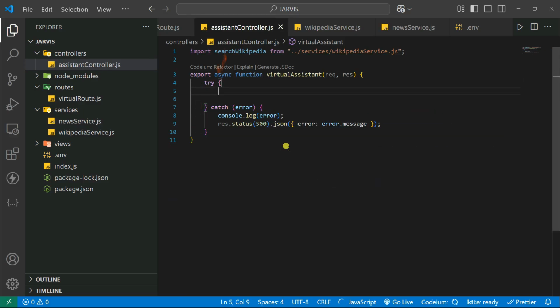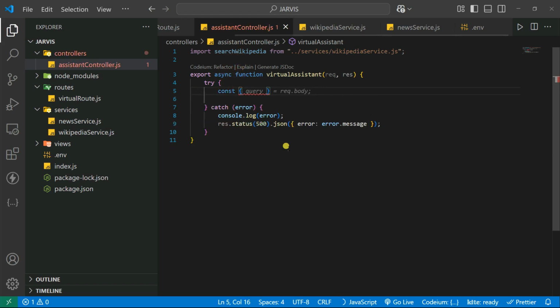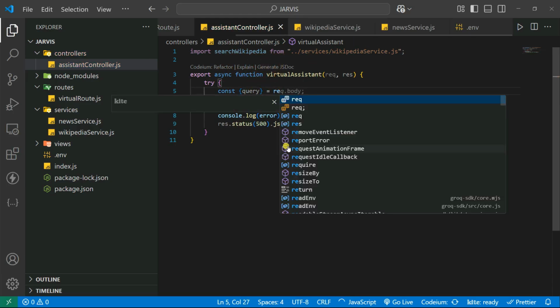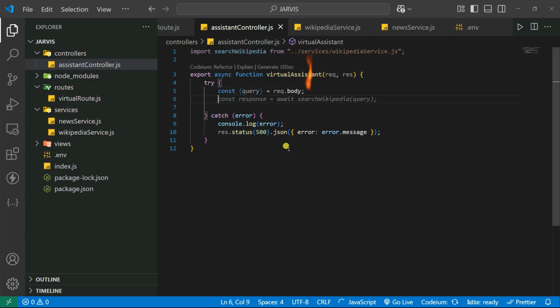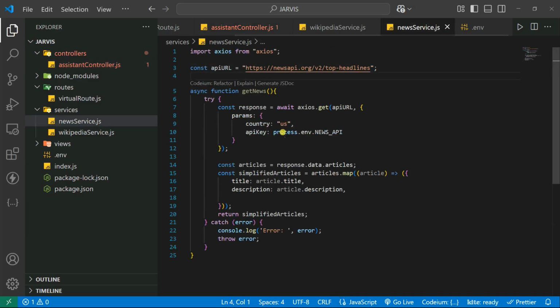So first we're simply going to destructure the query. Let's say const, we can destructure the query from request.body. After that, you also need to import this news API, sorry, the news services. So you need to also export it.